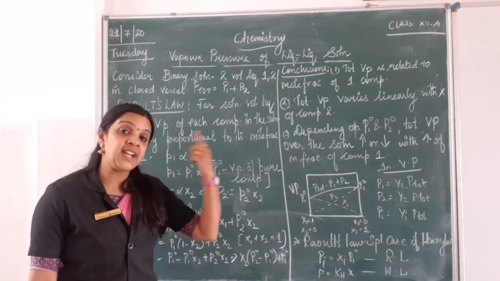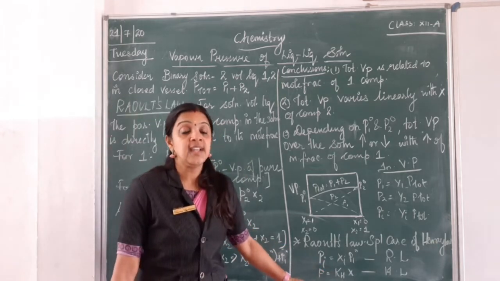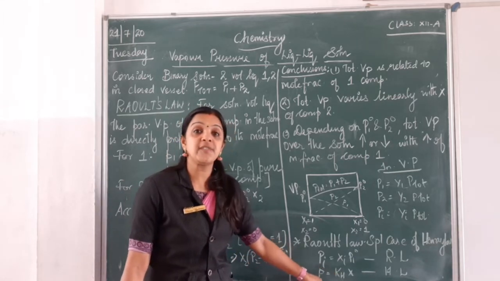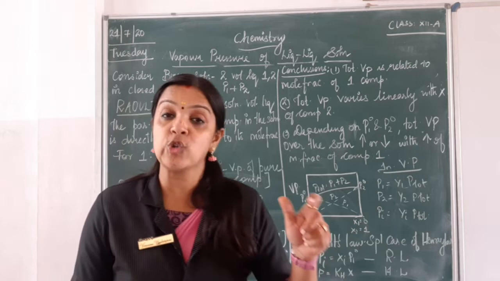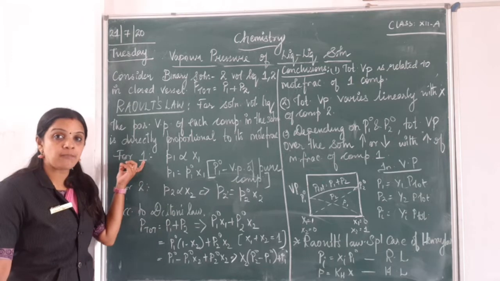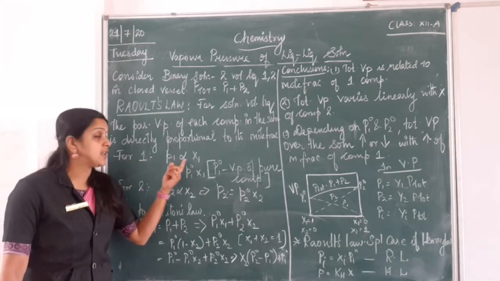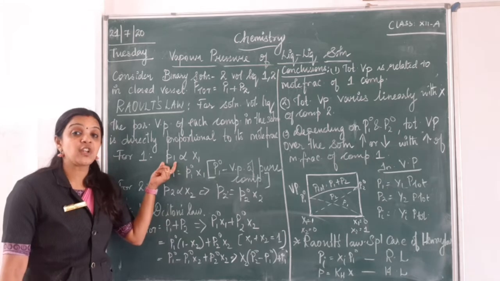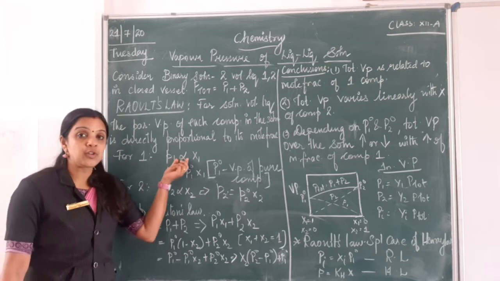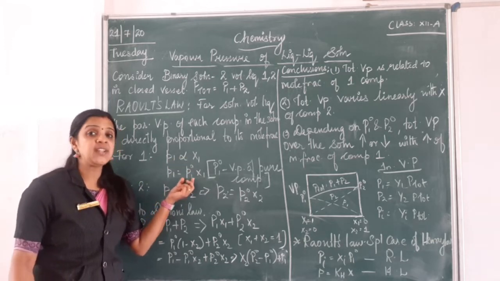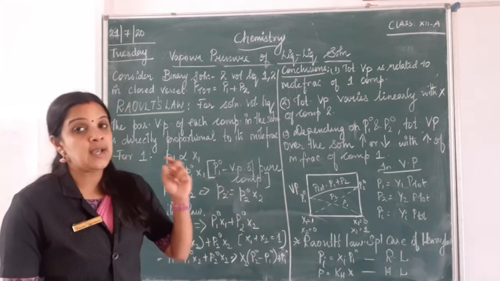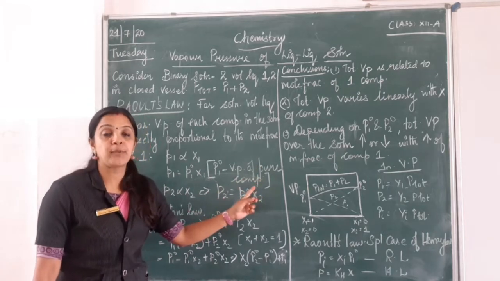So I think you remember the last class where we studied Henry's law. In Henry's law, we studied that the pressure is directly proportional to the mole fraction with Kh, which is the Henry's constant. You remember, children? Same thing we are going to apply here. For the first component, P1 is proportional to x1, where P1 is the pressure of my first component, x1 is the mole fraction of my first component. Now to remove this proportionality, we introduce a constant which we call P1 naught. What is P1 naught? P1 naught is the vapor pressure of the pure component.